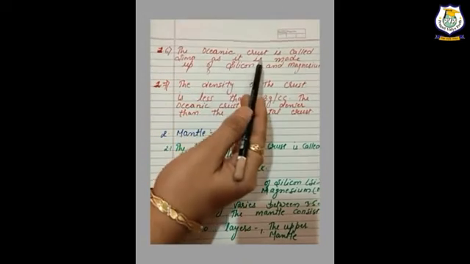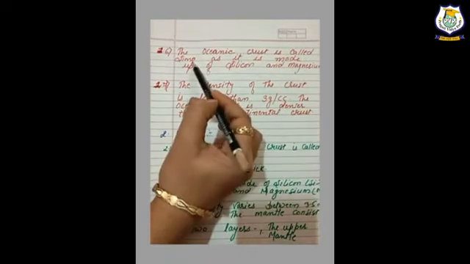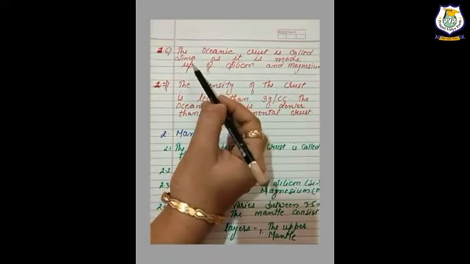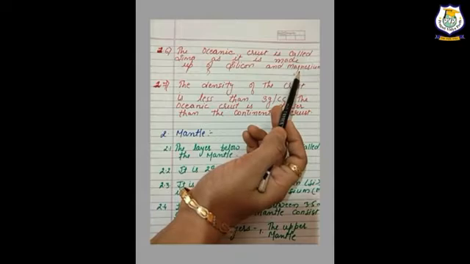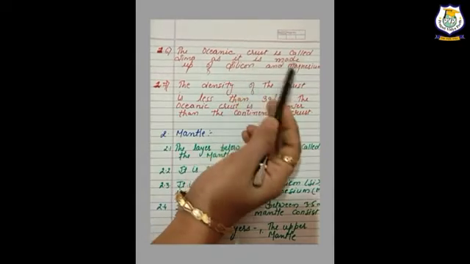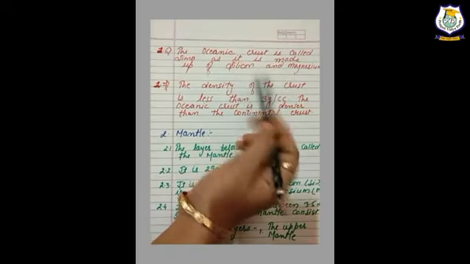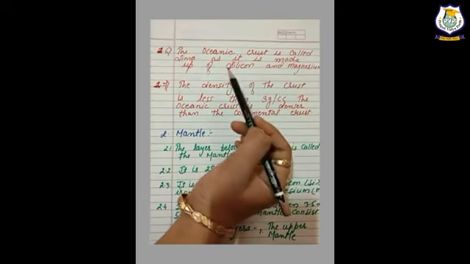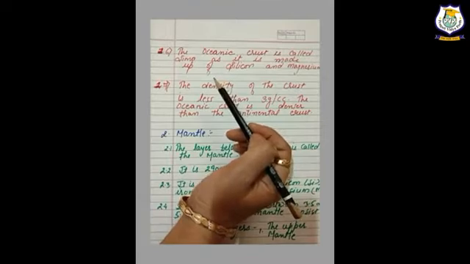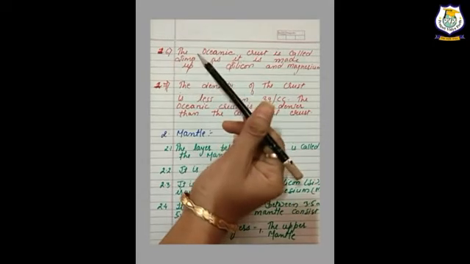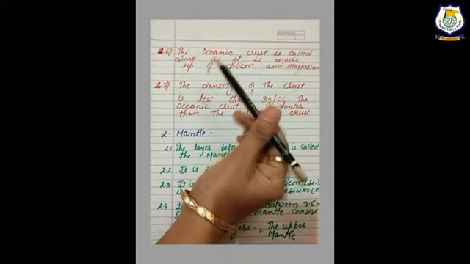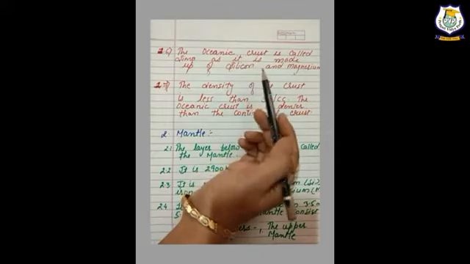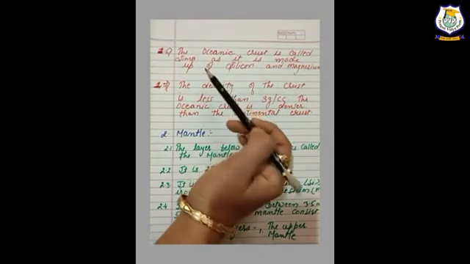The oceanic crust is called Sima because it is made up of silicon and magnesium. So the oceanic crust is made from silicon and magnesium, and the continental landmass is made from silicon and aluminum. That is why the continental landmass is known as Sial, and the oceanic crust is called Sima.